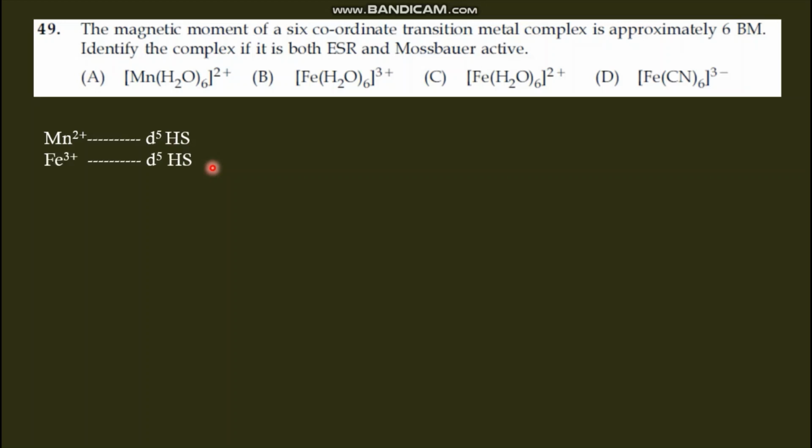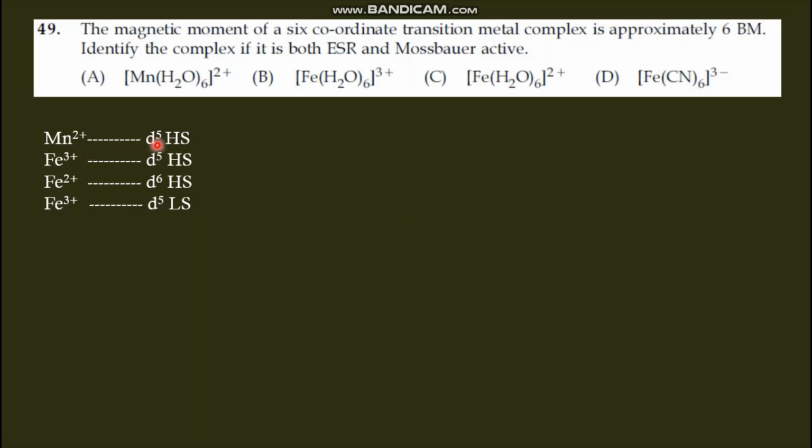Fe3+ d5 high spin, Fe2+ d6 high spin, Fe3+ d5 low spin, because here the cyanide group is there, so it is a strong ligand. It will force the electrons to pair, so it will form a low spin complex.